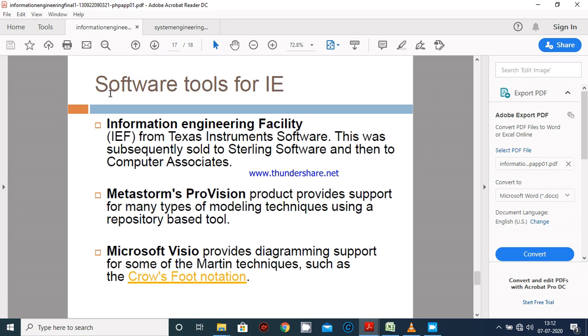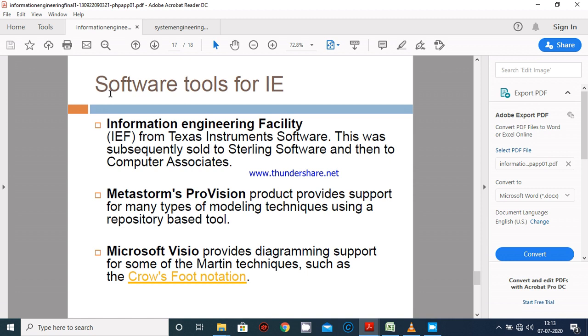So I completed the topic of what is information engineering, what it actually means, what the role of information engineering is in this video lecture, and what techniques are used while picking a project of IE, that is an IE project. So I covered IE, I covered IEM, I covered IE techniques.